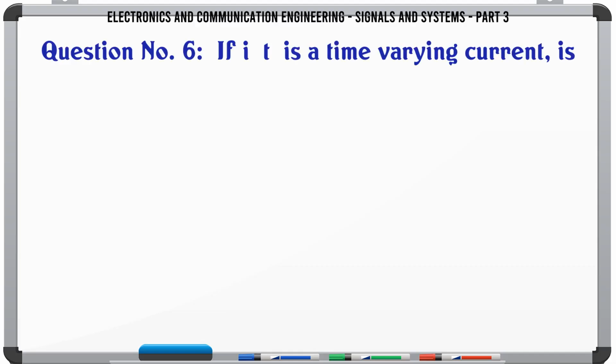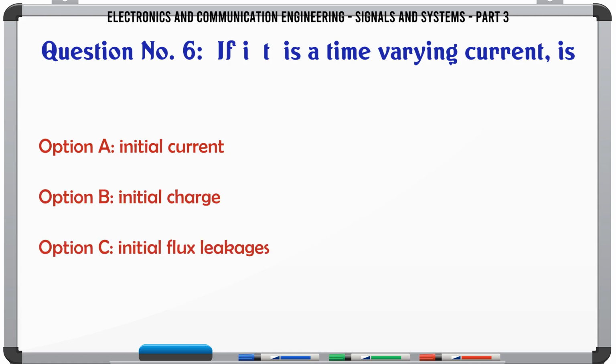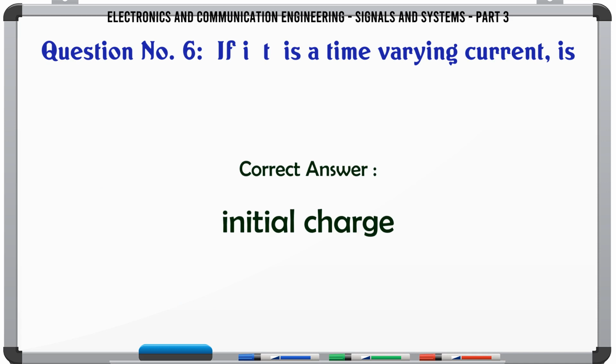If i(t) is a time-varying current, then the integral is: A, initial current; B, initial charge; C, initial flux leakages; D, initial voltage. The correct answer is initial charge.